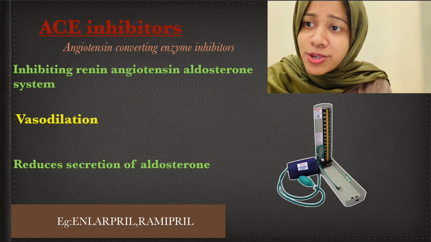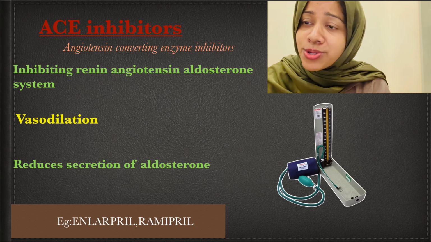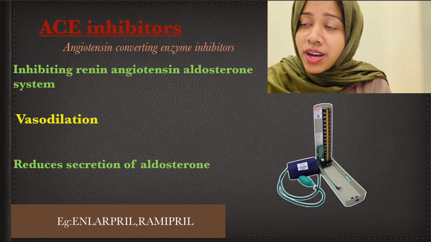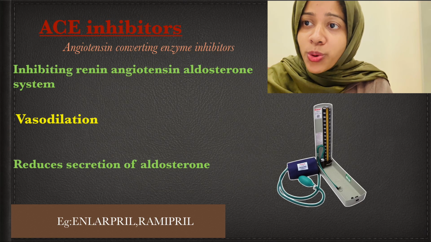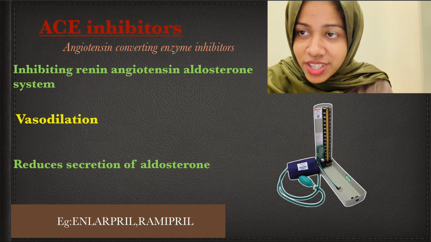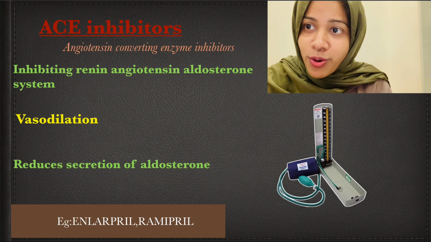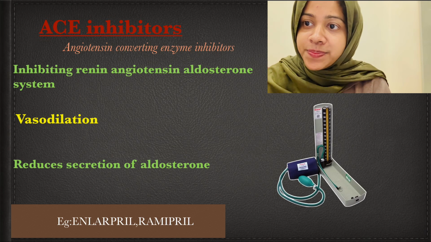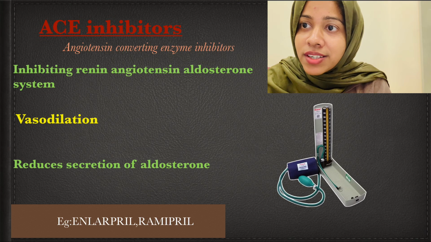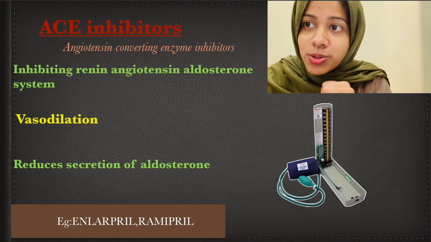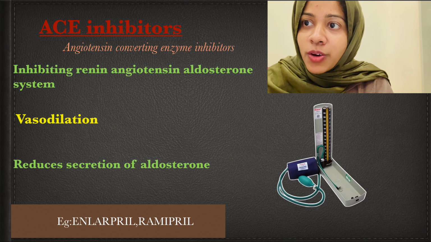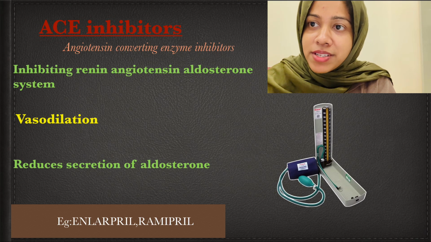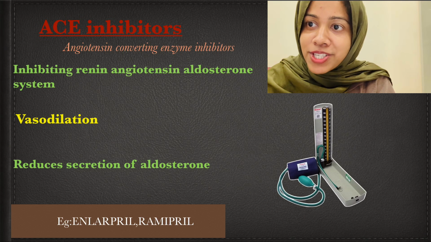What is the role of aldosterone and who is producing aldosterone? Aldosterone is produced from the adrenal cortex. It helps in sodium and water retention and potassium excretion. As of now, just focus on sodium and water retention. When aldosterone is lowered, water retention is also lowered and BP is also lowered. That is the point. These three things are happening when we are taking ACE inhibitors to help in reducing blood pressure.